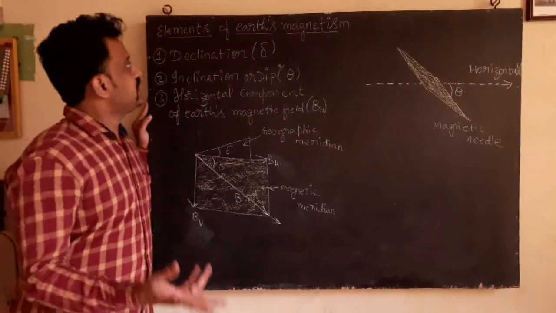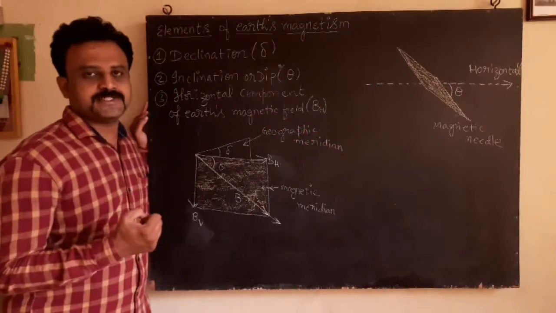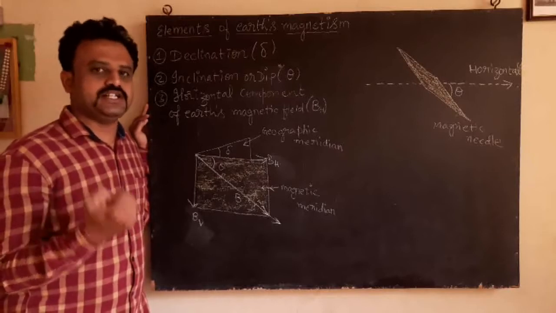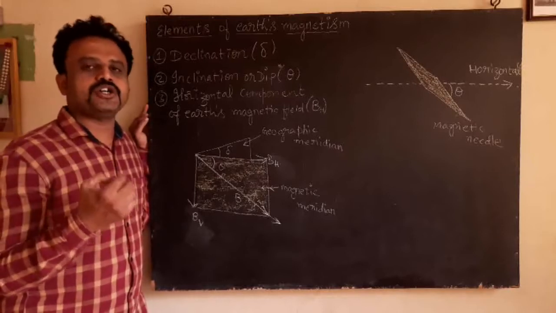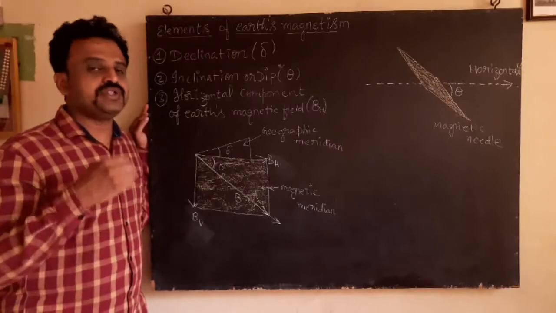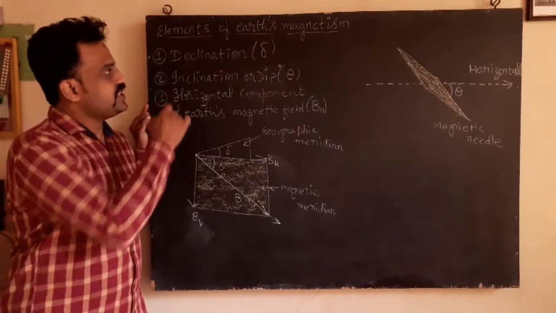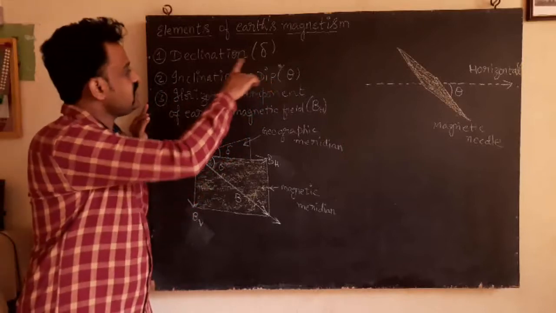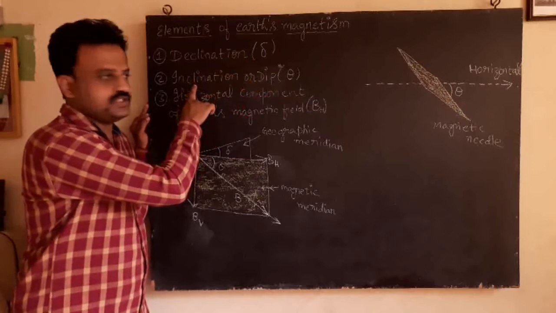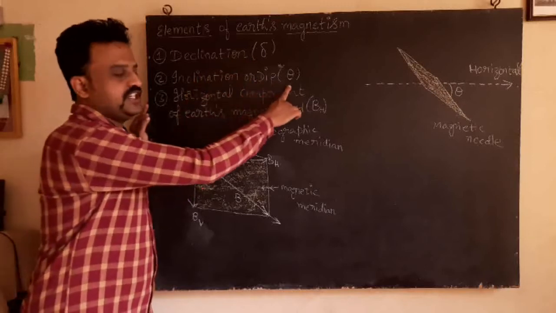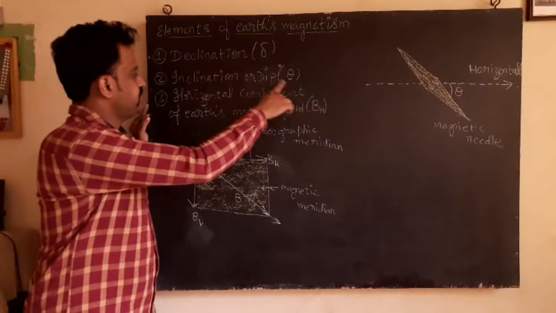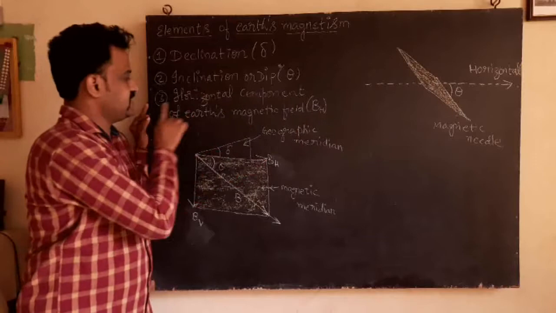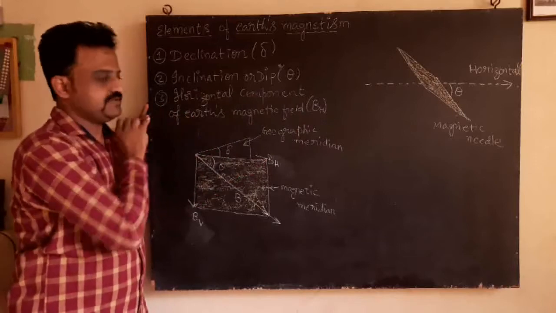Now, we will see the elements of Earth's magnetism. If you want to truly understand the magnetism of the Earth, there are three important parameters that you need to realize. The first one is declination, denoted by the symbol delta. The second one is inclination or dip, denoted by the symbol theta. Horizontal component of the Earth's magnetic field BH is the third parameter.